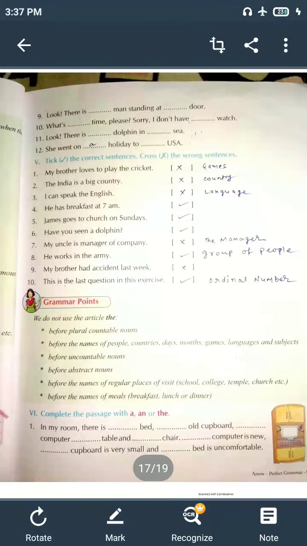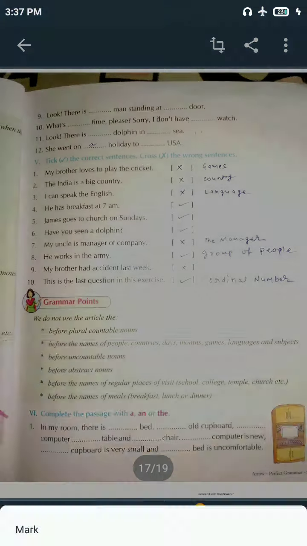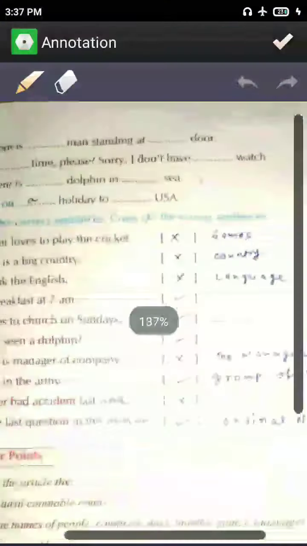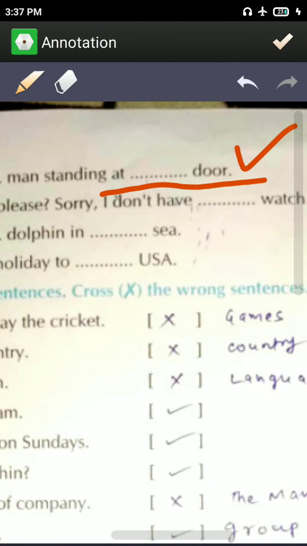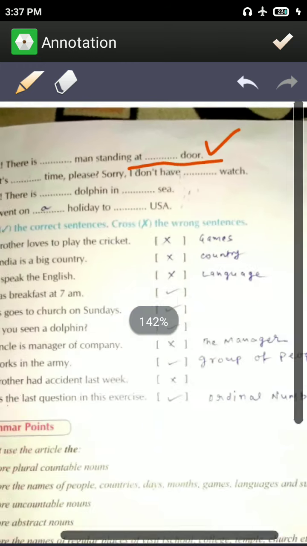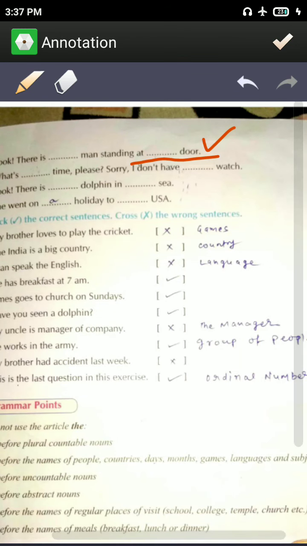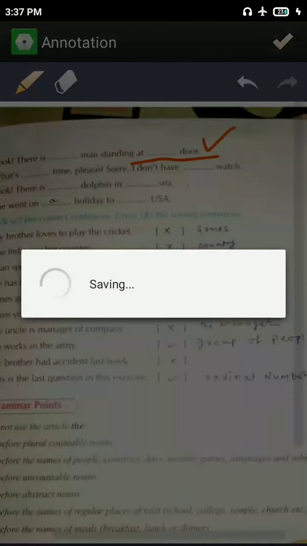Then look, there is a man standing at the door. A man, एक आदमी खड़ा है डोर के पास, at the door. Why at the door? Because it is a common expression. I had told you before, with common expressions we use "the", like on the floor, on the kitchen.